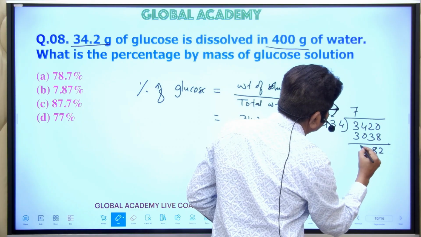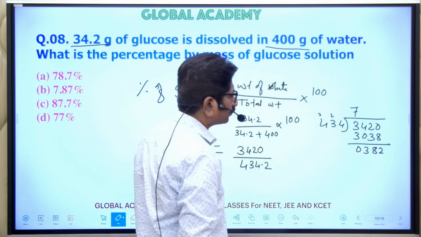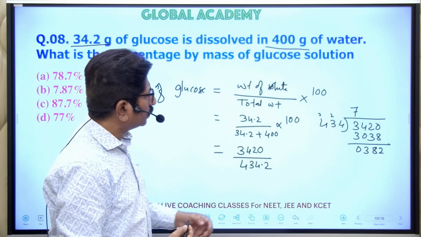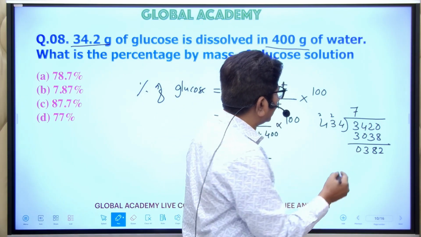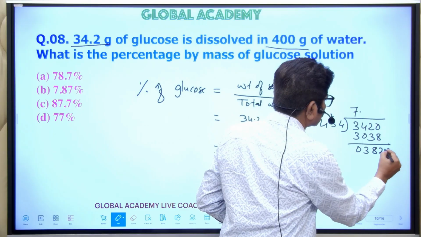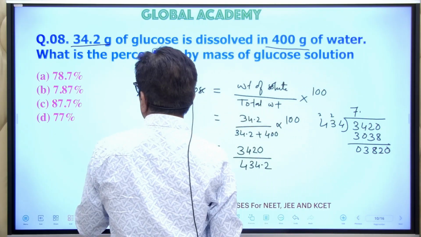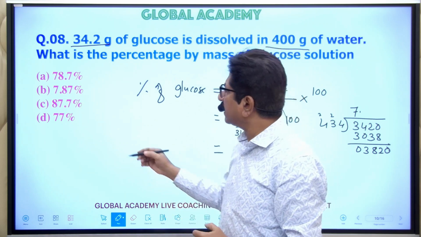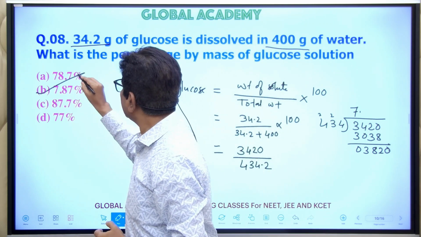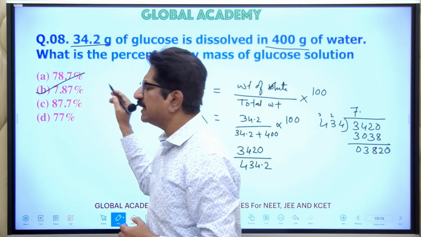It is 3. Now you can know that the number you got is less than this number. Naturally, you have to take the point 0. Now you just see which is the right answer. 7 point, that is B. B is the right answer because it is 7.87.